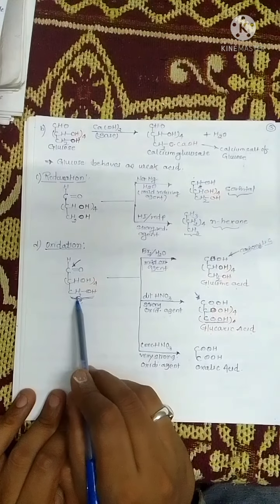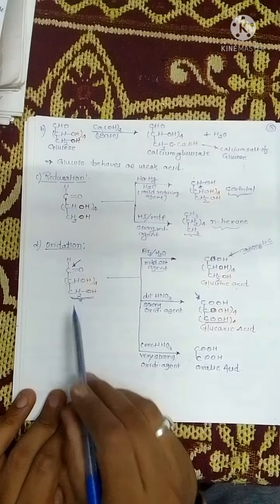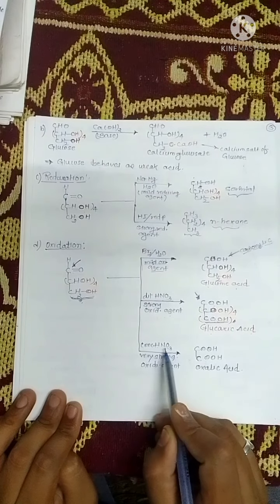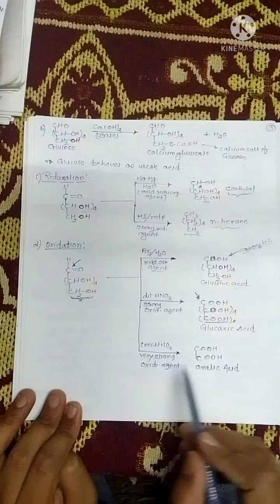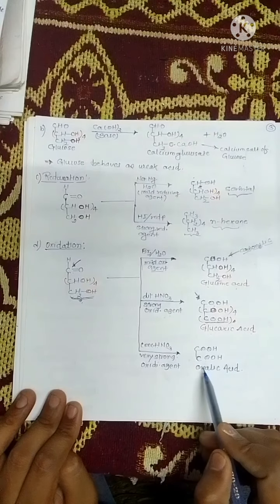If we use a very strong oxidizing reagent just like concentrated HNO3, then this glucose molecule breaks down and we get oxalic acid.